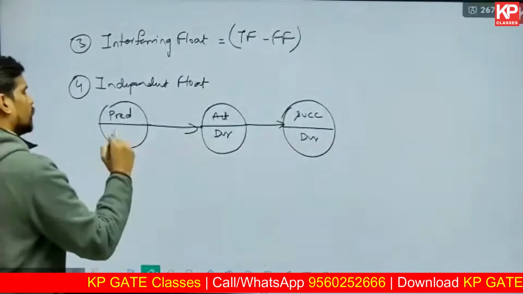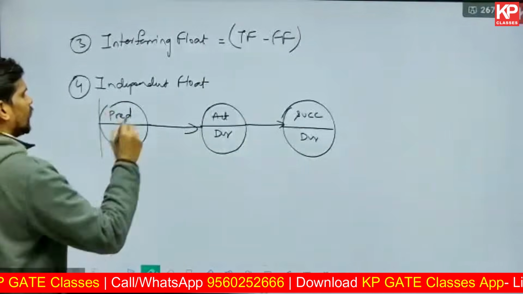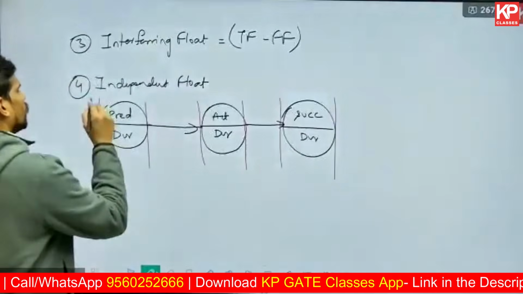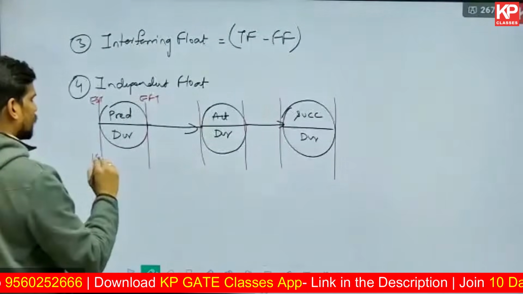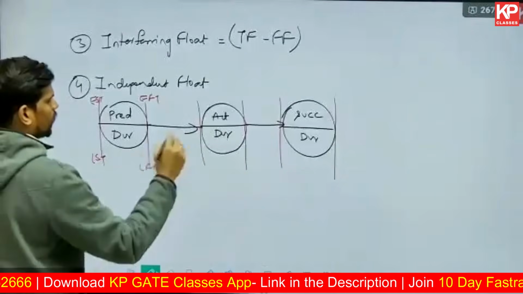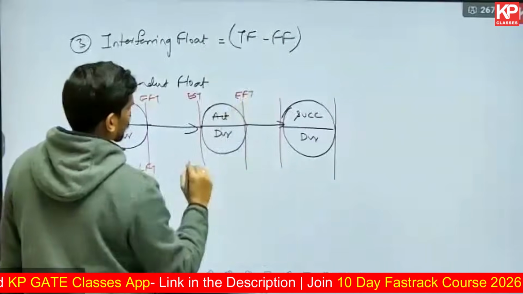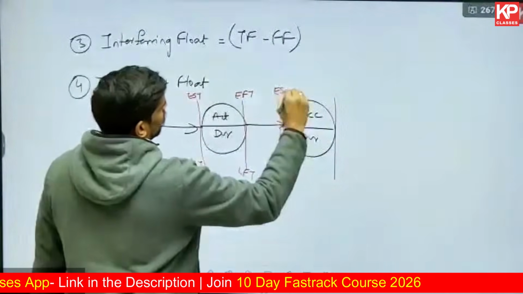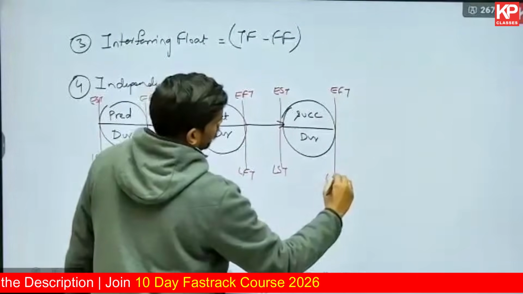The predecessor activity also has some duration. All these three activities will have EST, EFT, LST, LFT. So you'll have early start time, early finish time, late start time, and late finish time. Similarly, this activity also has early start time, early finish time, late start time, late finish time.